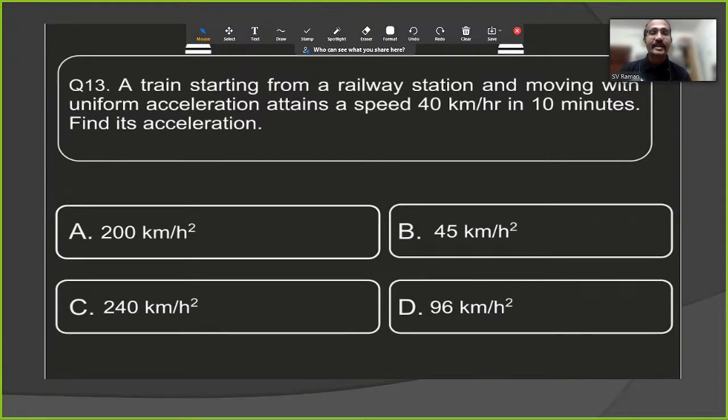A train starting from a railway station and moving with a uniform acceleration attains a speed of 40 km per hour in 10 minutes. Find its acceleration.